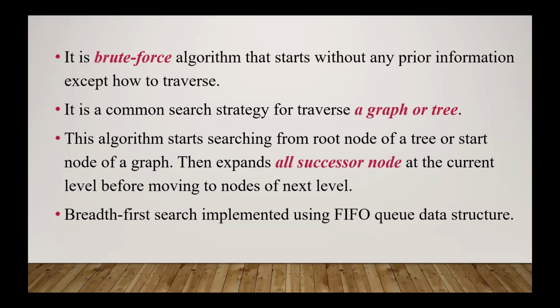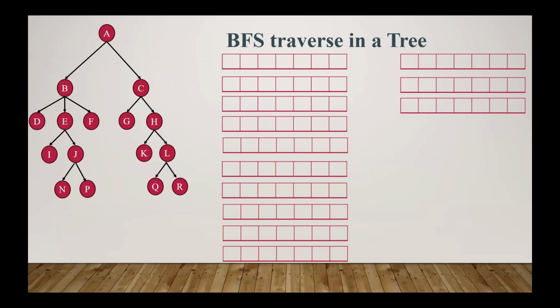Here we have to analyze how the breadth-first search algorithm traverses. This searching can be used in a tree or a graph. Let's start with the traversal of a tree. Now the next question: where do we have to start? As it is a tree, we have to start from the root node. This is our root in this diagram, so from this node we have to traverse.